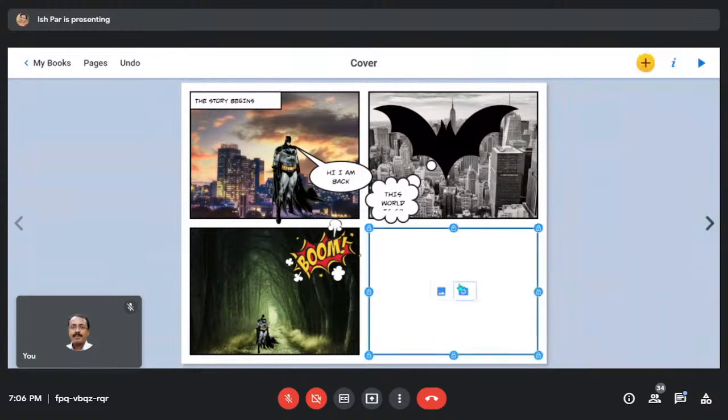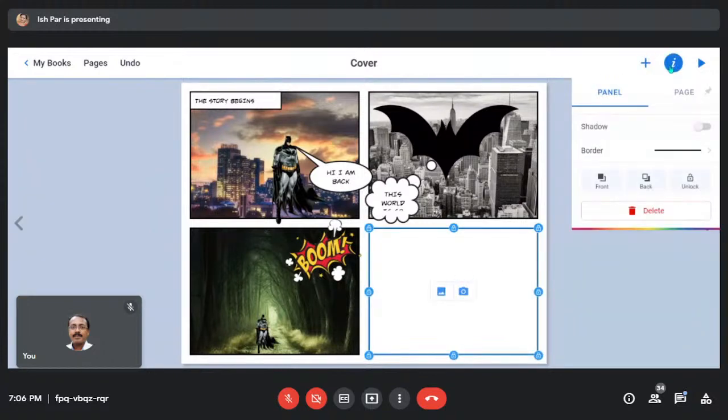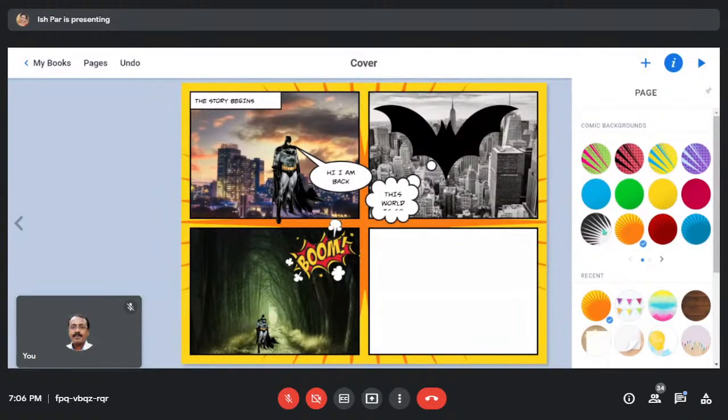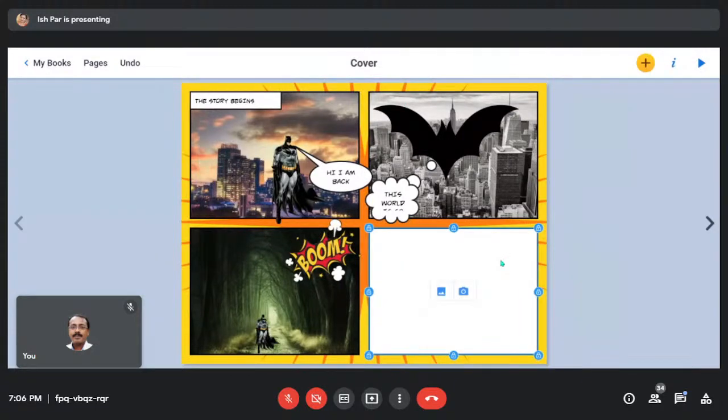Background. If you want to add any background to it, let's see if I select this background, where it goes. If I select this background, this is applicable to the entire page. Now if I want to add an image background to this, you have to select it through this only. So this is how you can make your comic, your graphic novel, and I'm really impressed with the way it's coming up. You can tell your students to make graphic novels on their favorite superheroes and things.